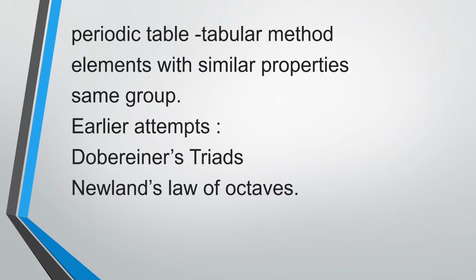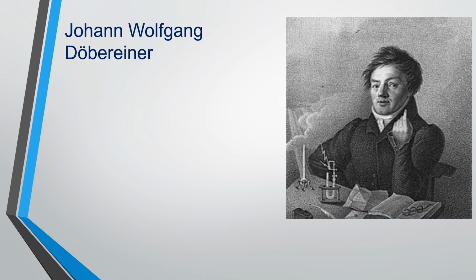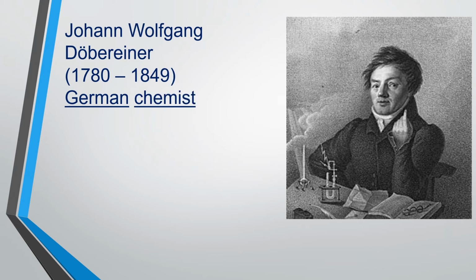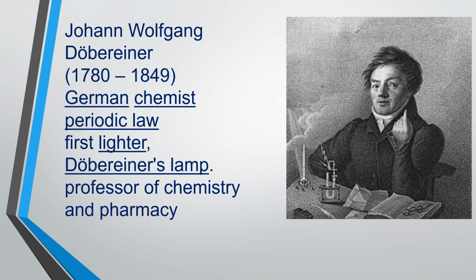Before going to the topic, let us see a small introduction about Dobereiner. Johann Wolfgang Dobereiner, from the year 1780 to 1849, was a German chemist best known for the work that foreshadowed the periodic law for the chemical elements, and for inventing the first lighter, also known as Dobereiner's lamp. He became a professor of chemistry and pharmacy at the University of Jena.